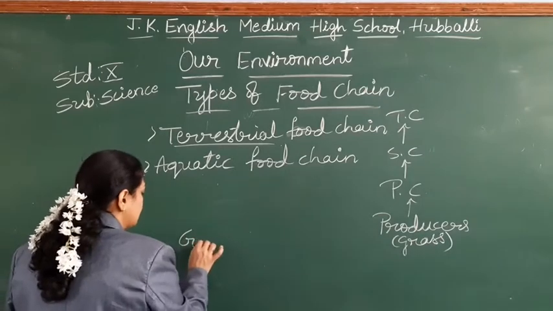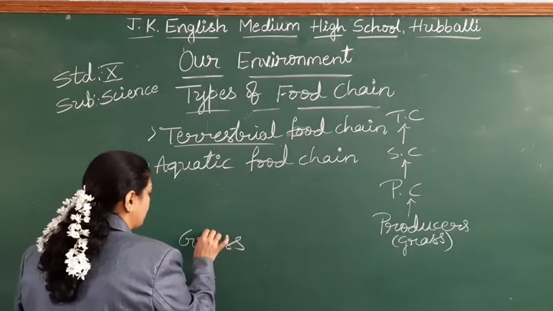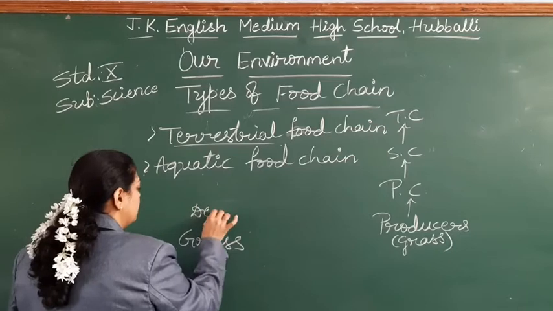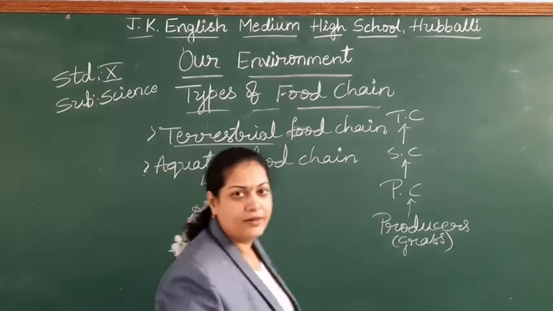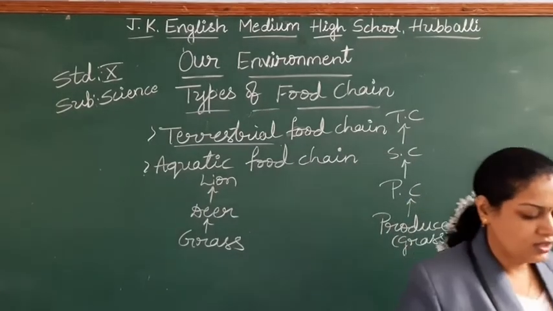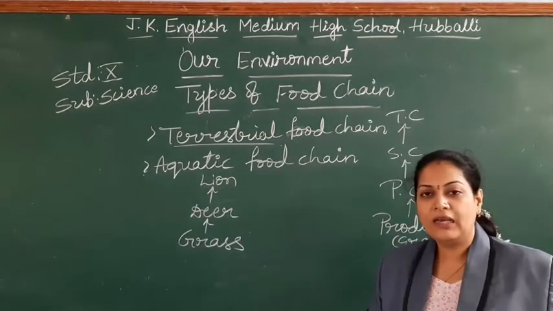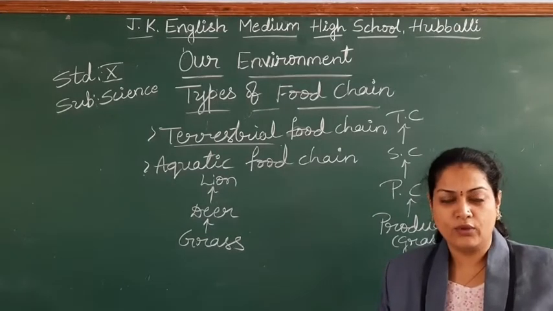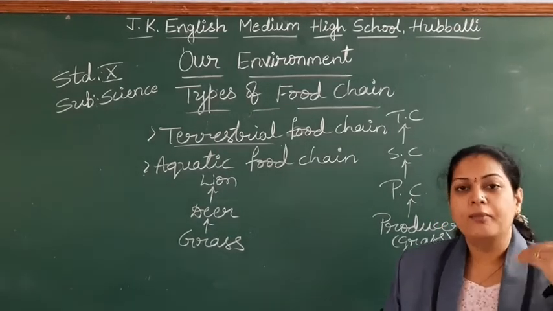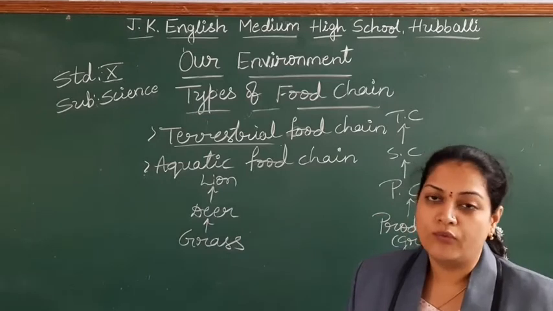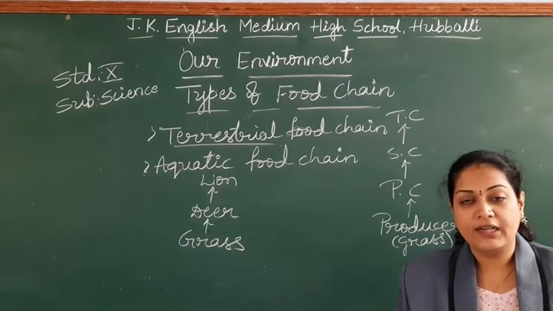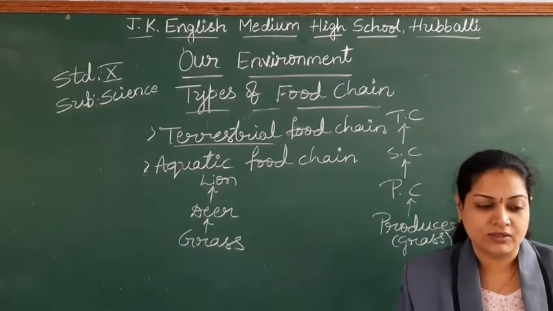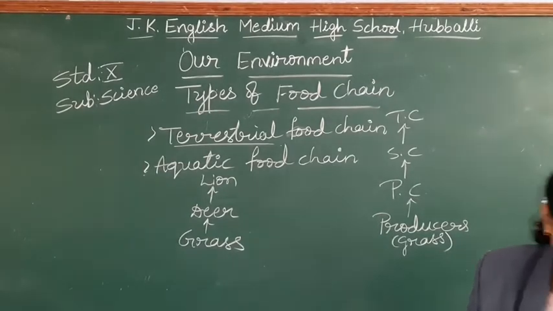Like grass eaten by the deer, and the deer eaten by the lion. In a food chain, we find a minimum of trophic level 3 and a maximum of trophic level 5, students. Take down the example. I told you in the previous class to write 5 examples. Hope you did.